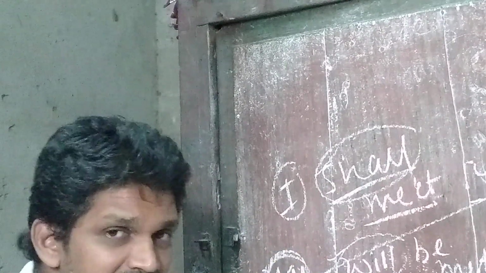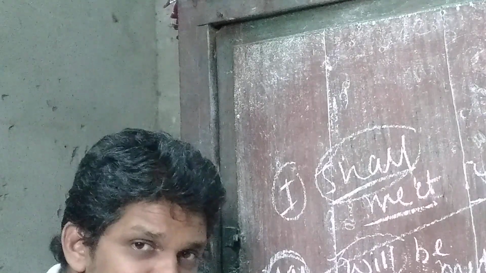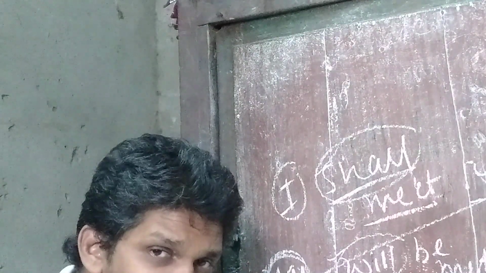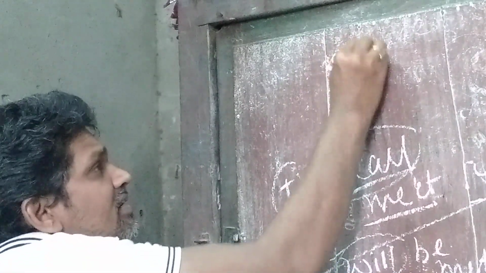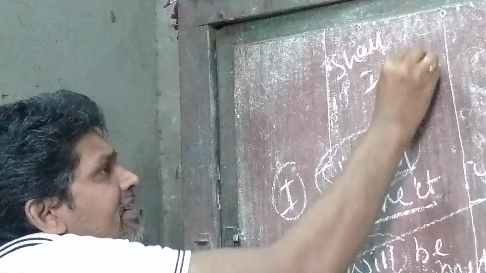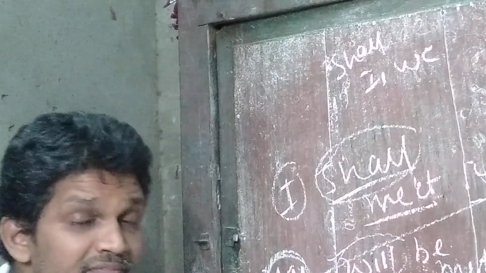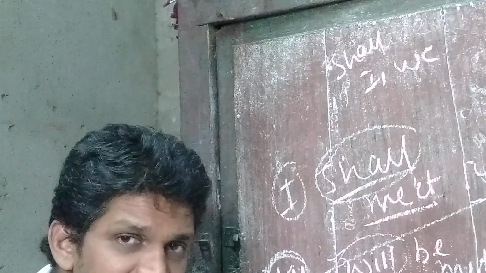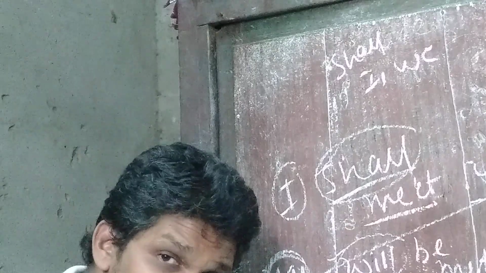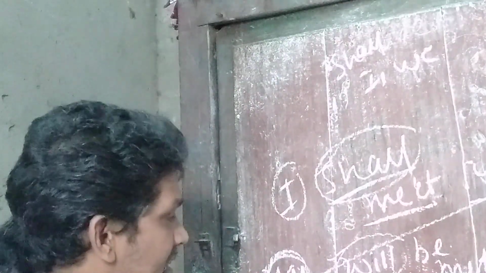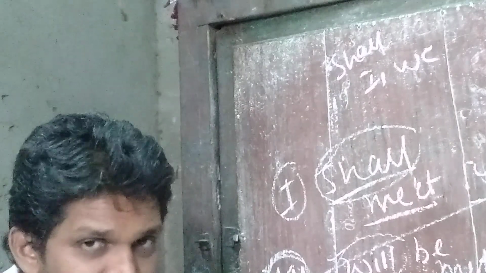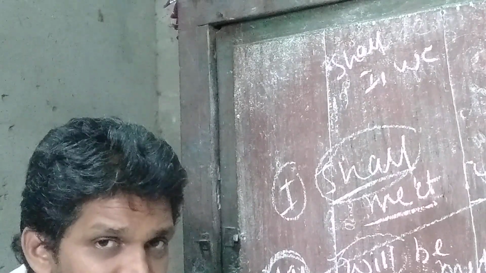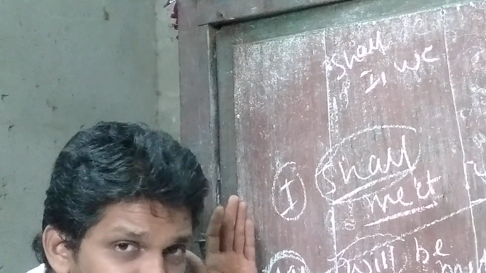Basing on the subject. Here you is the subject. So we shall use shall only after I and we. If the subject is we, we can use shall. If the subject is I, we can use shall. But here the subject is you, so I used will. Okay? I think this point is very clear to you.